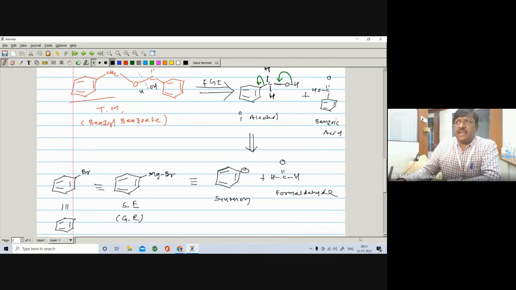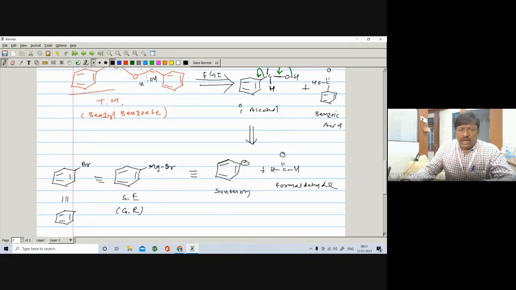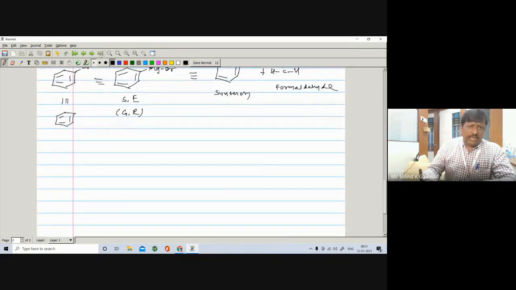So if an ester is there, you have to convert it into the corresponding alcohol and the corresponding acid. If anyhow you are able to convert any compound into the alcohol, it becomes very easy to write down its retrosynthesis. After writing the retrosynthesis, you have to write down the net reaction. So let us see the net reaction.